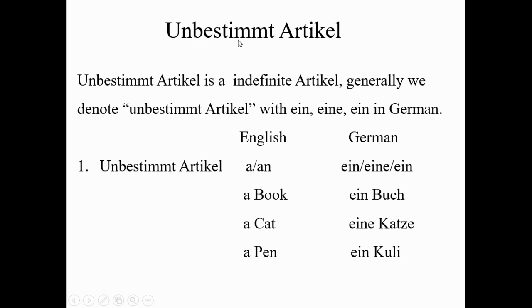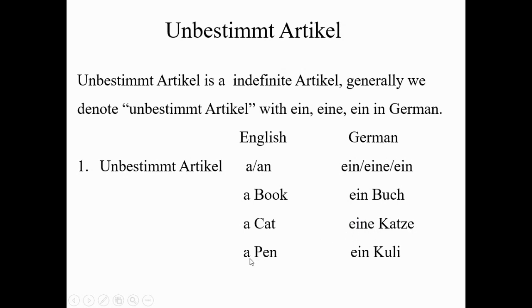The second one is the unbestimmt article. The unbestimmt article is an indefinite article, and generally we denote it with ein, eine, ein in German. In English we say "a" or "an," but in German ein, eine, ein. Ein we use for masculine, eine for feminine, and ein for neutral. Like "a book": book is neutral, so we write ein Buch. Next is "a cat": cat is feminine, so we write eine Katze.